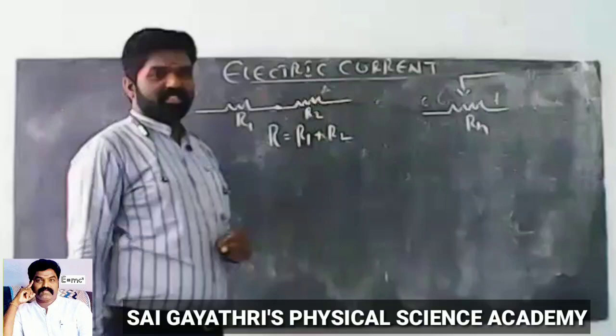Now, the relation between power, voltage and current, you know, that is P equal to VI. The product of voltage and current gives the power. P equal to VI. You know, as per Ohm's law, V equal to IR. Right? Now, if we substitute IR for V, we get power P equal to IR into I, then I square R. This is P equal to I square R. One more formula of power.